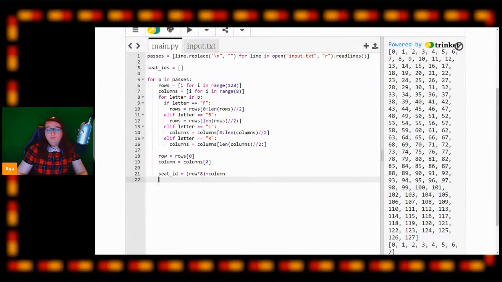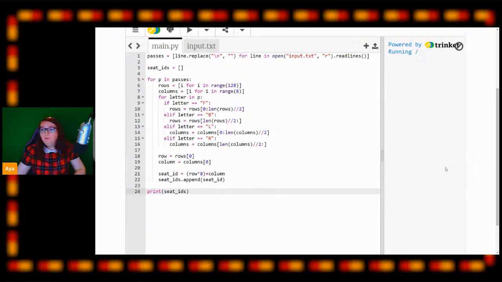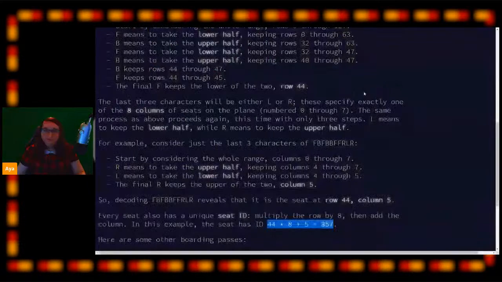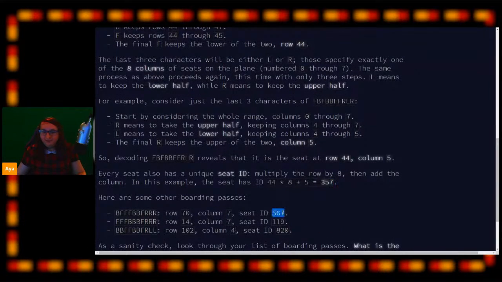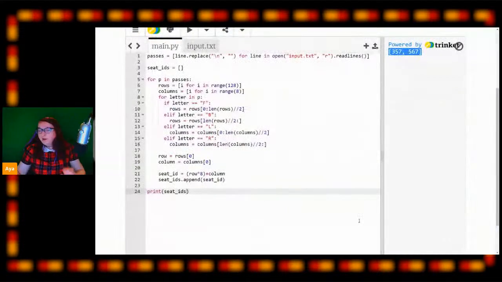Okay, so now we have our seat ID. We're going to append it into our seat IDs array, just like so. So now, if I print out at the end here our seat IDs, we will have a nice little array of 357 and 567. Is that correct? 357 is correct for this, and 567 is correct for this. So we know that this code is now working.